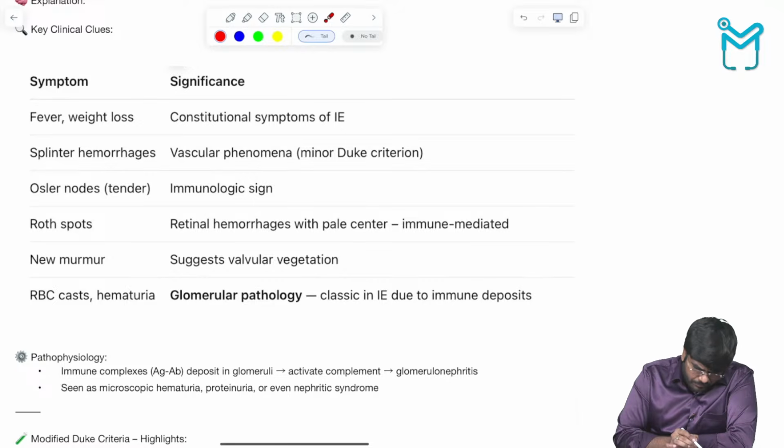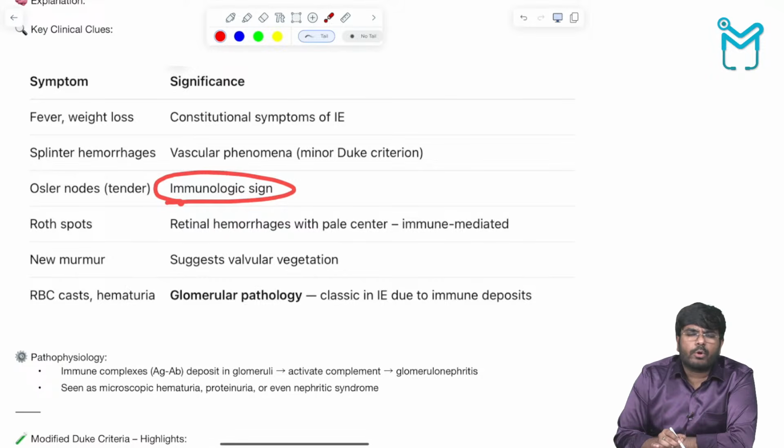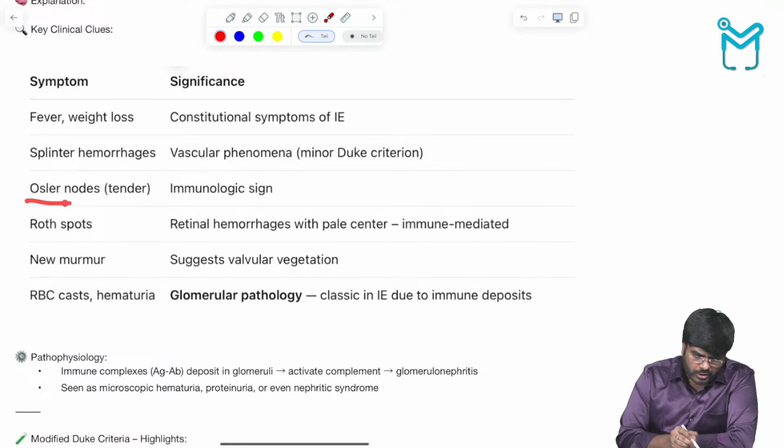Look here, immunological sign. Antigen antibody complexes are going to deposit in your kidneys. Not only in your kidneys, also in your blood vessels. They are going to cause the Osler nodes. Osler nodes are always tender. Hematuria. Why hematuria? Because of damage to the glomerulus. Why is there damage to the glomerulus?